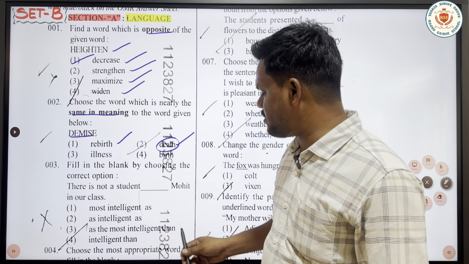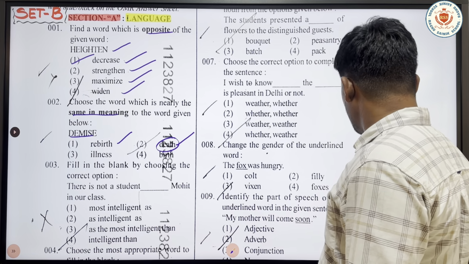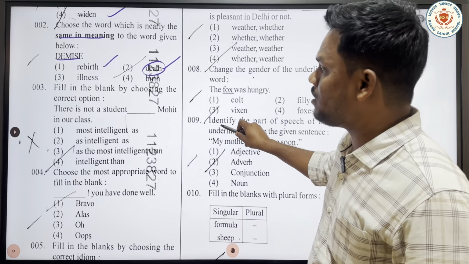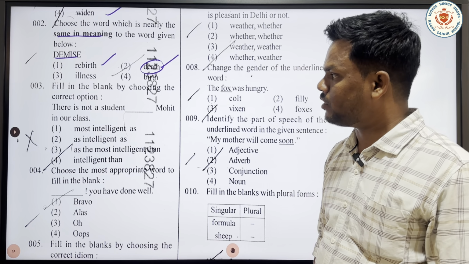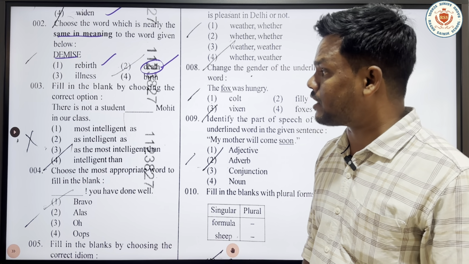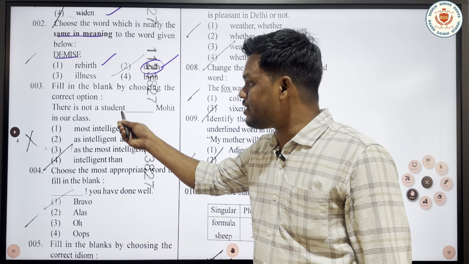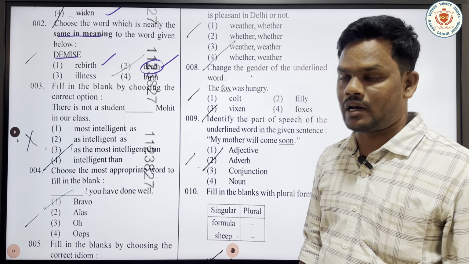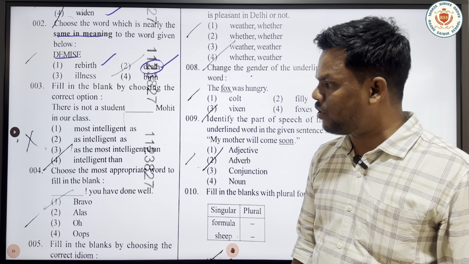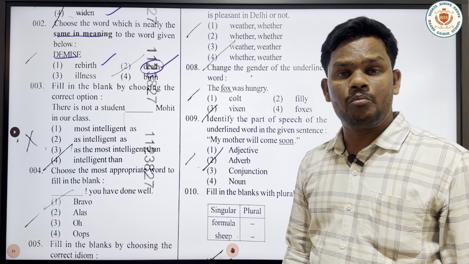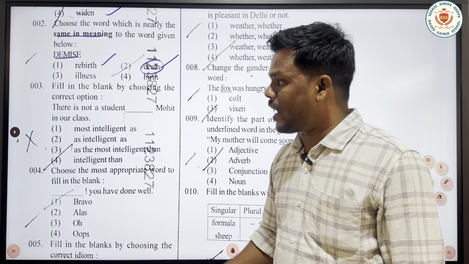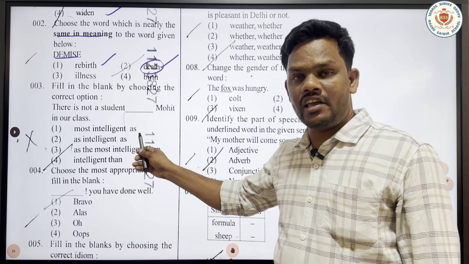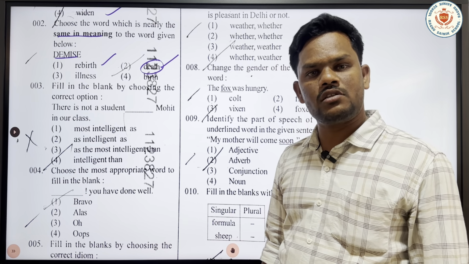And the next question is, fill in the blank by choosing the correct option. There is not a student dash Mohit in our class. This is a very important one, and this is where many people got confused. First we will have to identify which degree the sentence is in.